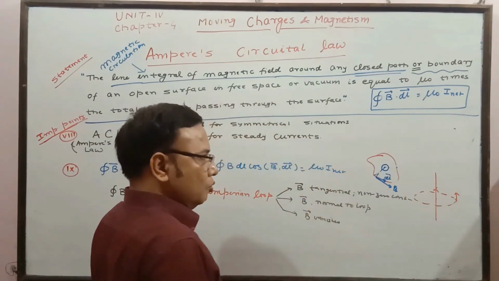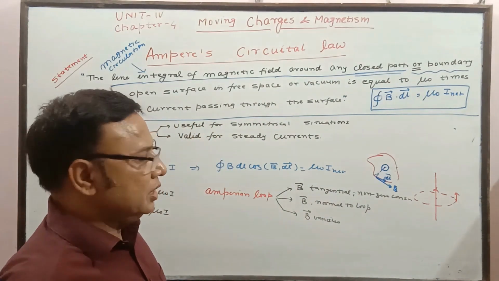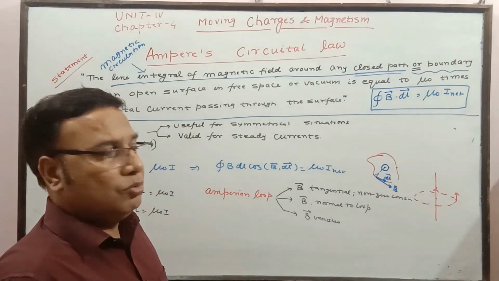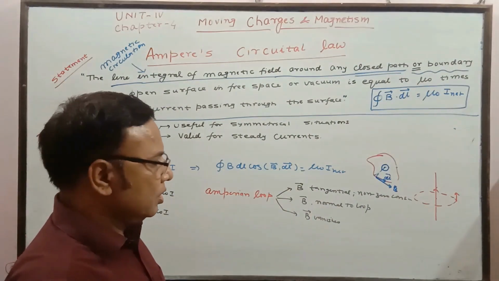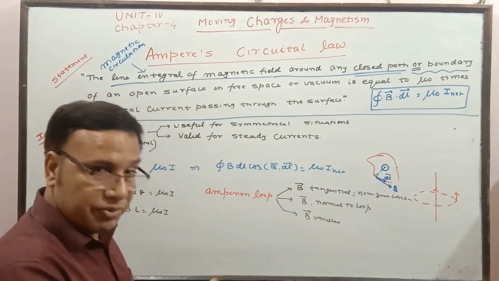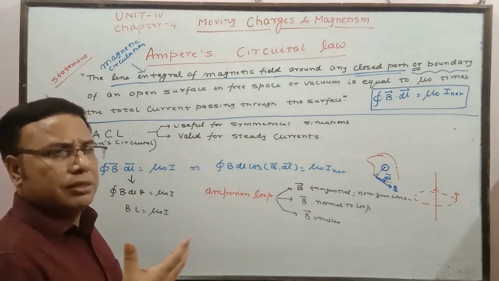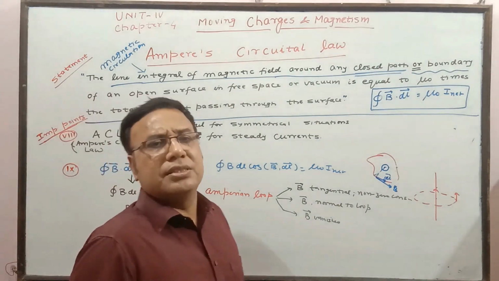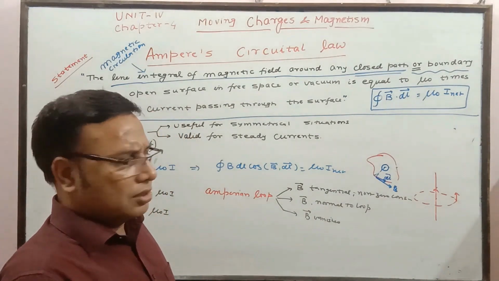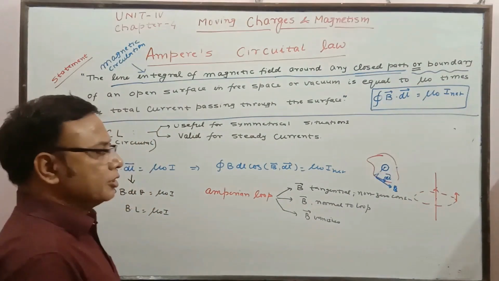B normal to the loop: suppose in a solenoid we are going to see that the field is normal to one of the sections of the loop. B vanishes at some of the points, like in a toroid. We are going to learn once again the applications of Ampere's circuital law in toroid and solenoid also. B is somewhere either minimum or very small, so that it reduces to zero, or we are actually going to see it is zero.